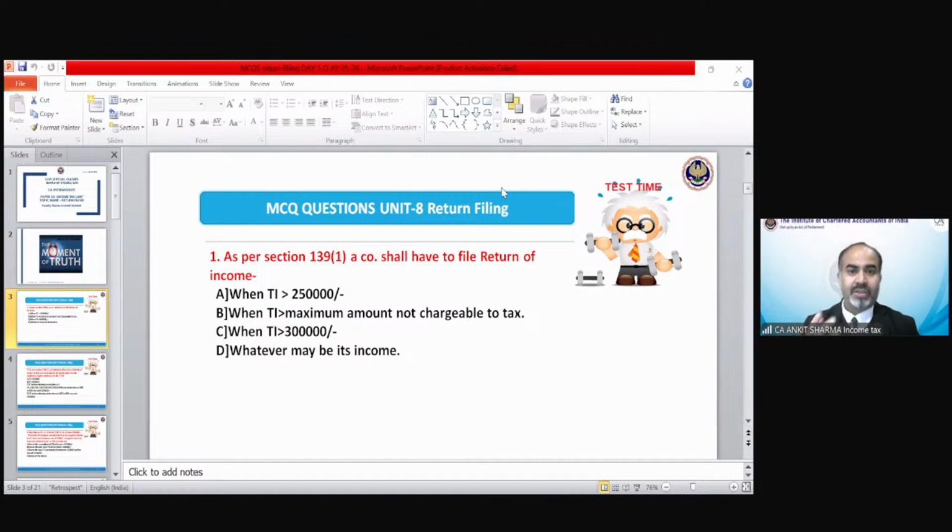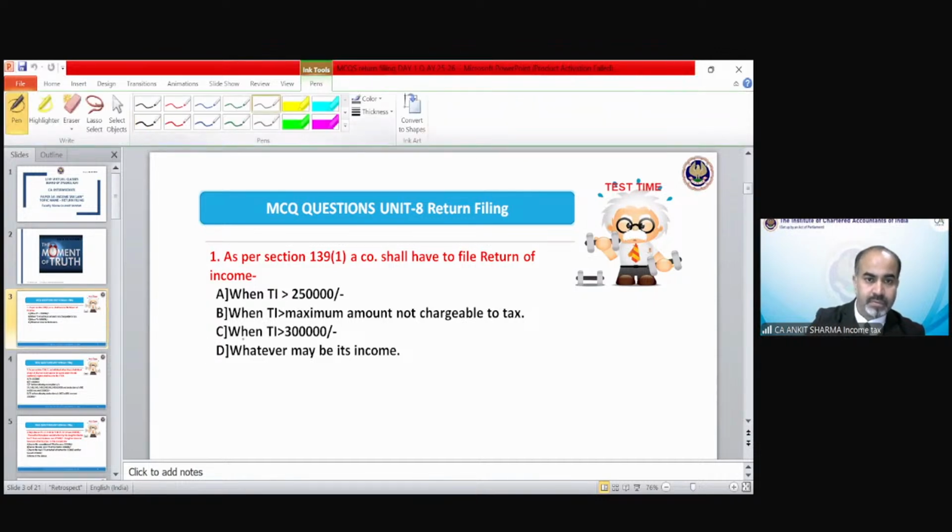What is happening? As per section 139, a company shall have to file its return of income. What is the correct option in this case? Pooja is saying C. Why? In case of a company, they always need to file their return of income, whether there is an income or loss, it does not matter. So out of these 4, the correct answer would be option D. A company is always required to file an income tax return irrespective of its income. Okay. Sure. Let's move on to the next.